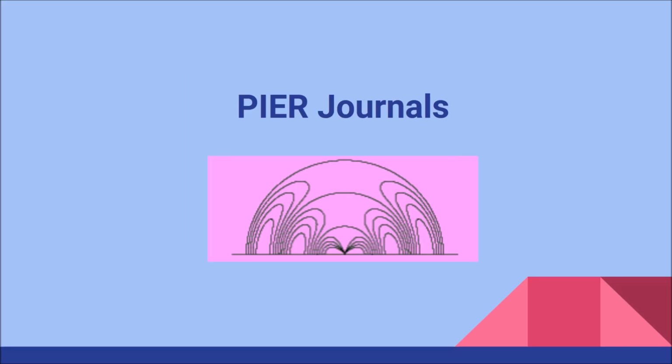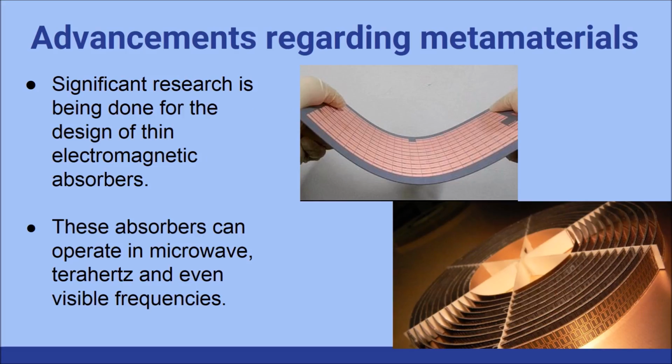After we talked a little about the basics of metamaterials, we will move to discuss the recent research being done on this magnificent structure. The significance of metamaterials is increasing rapidly, and because they exhibit such unique electromagnetic properties, a lot of research is being done around it. Amidst this advanced research is the design of thin electromagnetic absorbers. The importance of these absorbers is that they can operate in microwave, terahertz, and even visible frequencies.